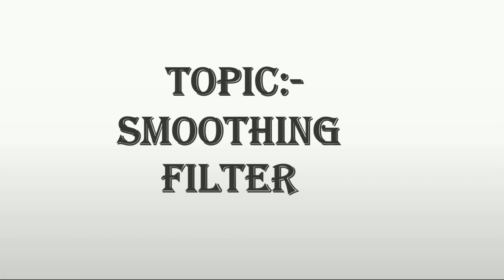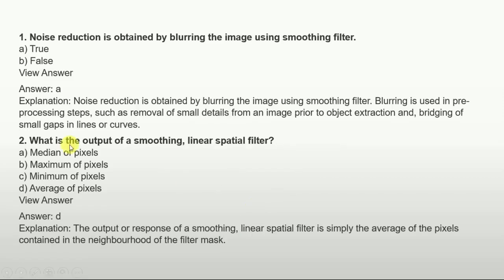So our next topic is smoothing filter. Noise reduction is obtained by blurring the image using a smoothing filter. Is it true or false? So the answer is true, yes. And what is the output of a smoothing linear spatial filter? Median of pixels, maximum of pixels, minimum of pixels, average of pixels. So the answer is average of pixels. The explanation is, the output or response of a smoothing linear spatial filter is simply the average of pixels contained in the neighborhood of the filter mask.